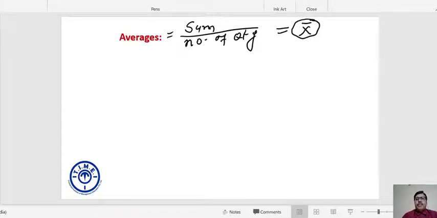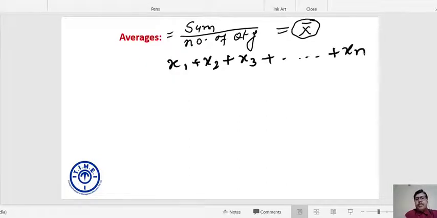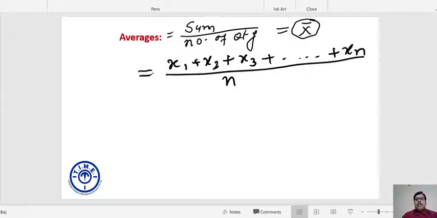Let's assume that you have n quantities like x1, x2, x3 and so on and so forth, xn. You can see over here the number of quantities is 1 to n. So the sum is divided by the number of quantities. So average is simply sum divided by number of quantities.